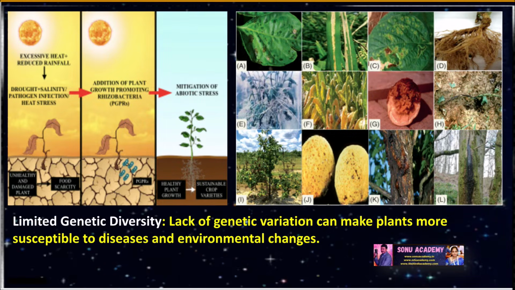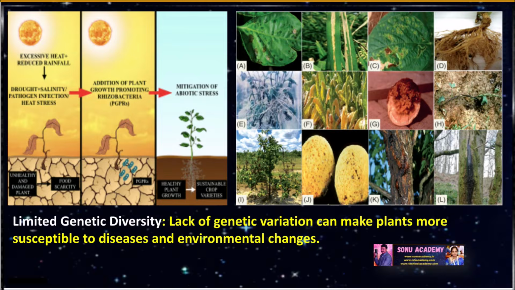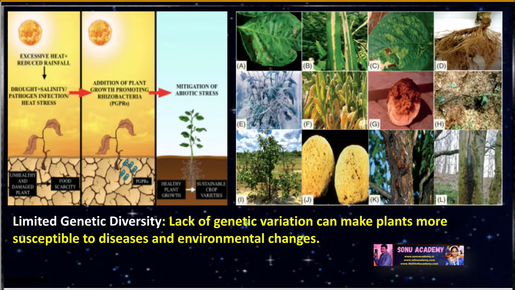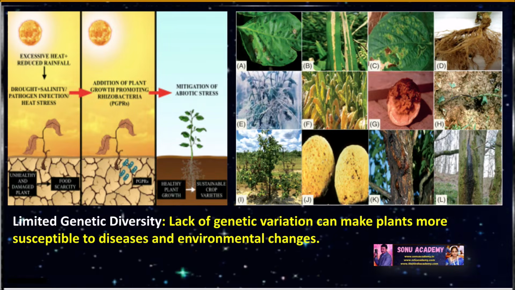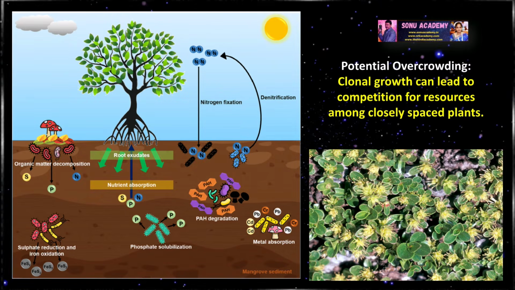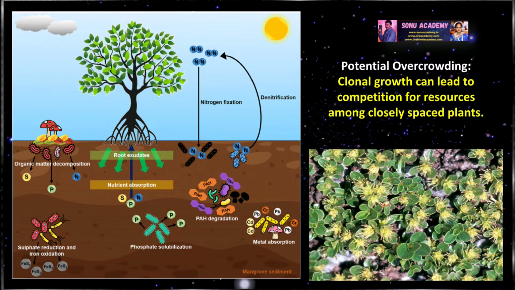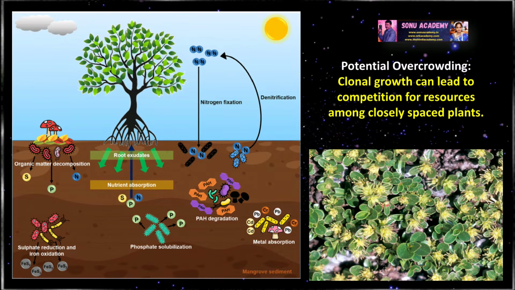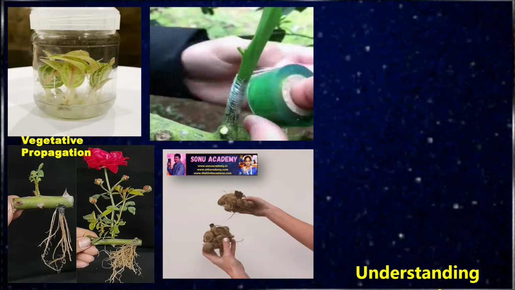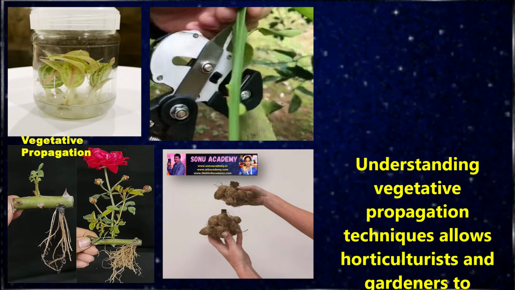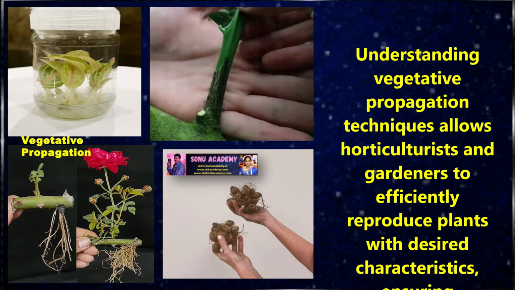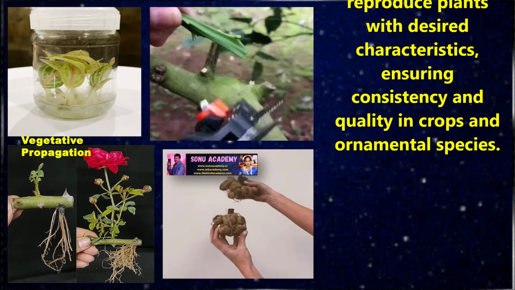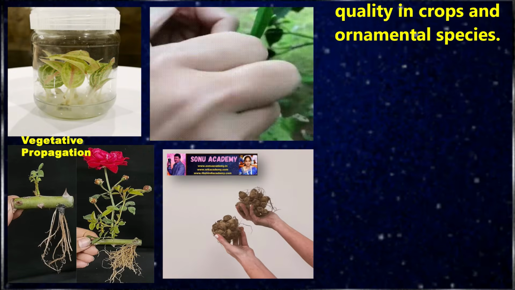Another disadvantage of vegetative propagation is limited genetic diversity. Lack of genetic variation can make plants more susceptible to disease and environmental stress. Children, next, another type of disadvantage is potential overcrowding. Clonal growth can lead to competition for resources among closely spaced plants. Understanding vegetative propagation techniques allows horticulturists and gardeners to efficiently reproduce plants with desired characteristics, ensuring consistency and quality in crops and ornamental species.